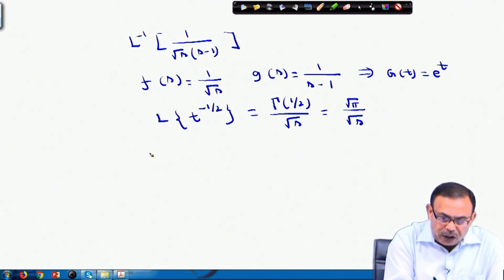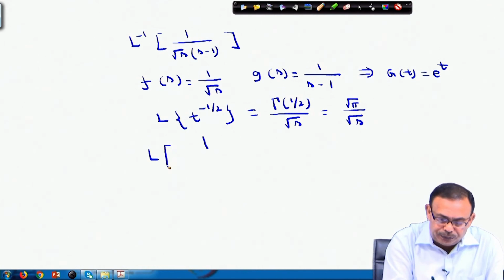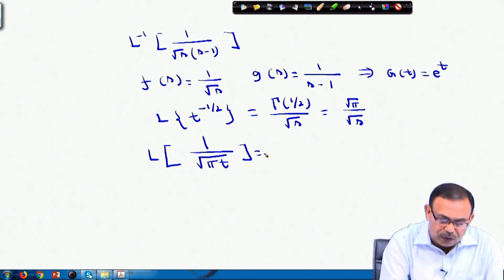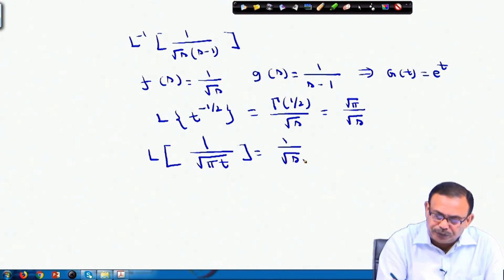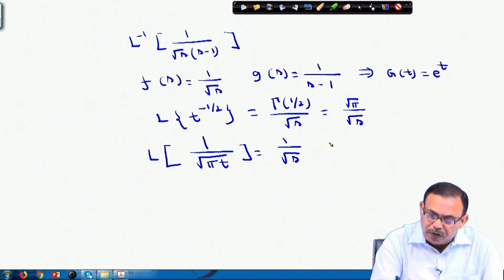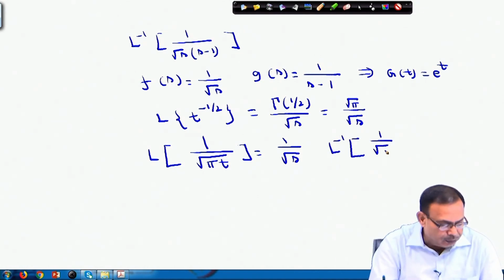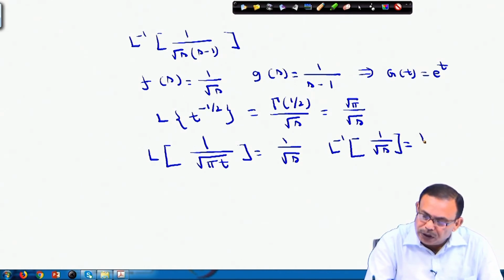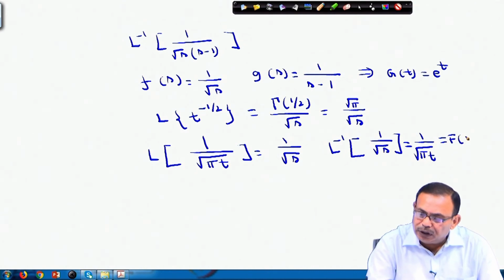or in other sense you can tell that the Laplace transform of 1 by root pi t equals 1 by root s. From here you can tell that the Laplace inverse of 1 by root s equals 1 by root pi t, and which is nothing but f(t).